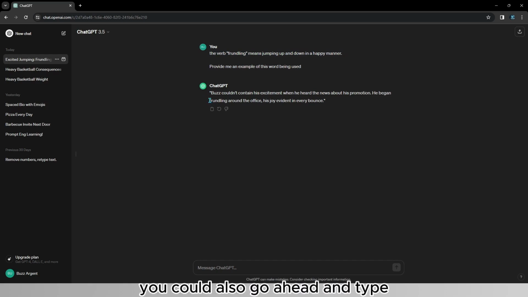You could also type more context around the verb. You could ask it to conjugate it in all of the tenses that exist in the English language. Or you could even ask the large language model, I'm inventing a verb, please help me come up with a definition for the verb.